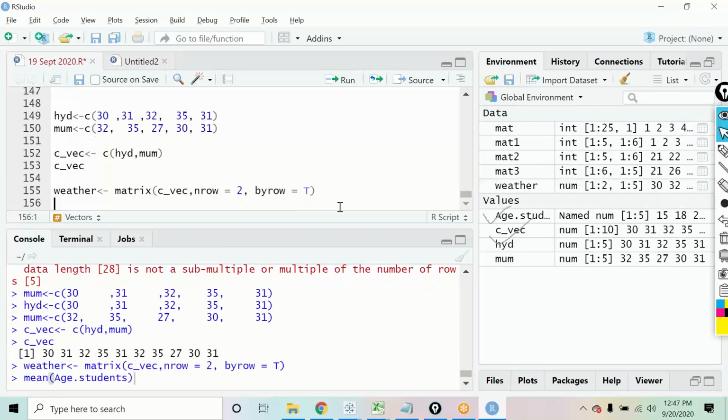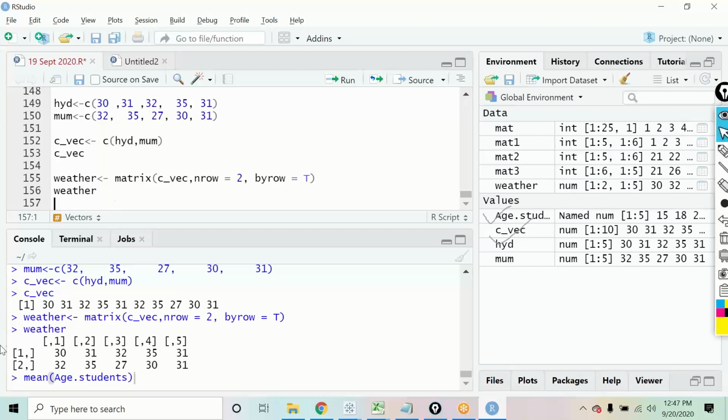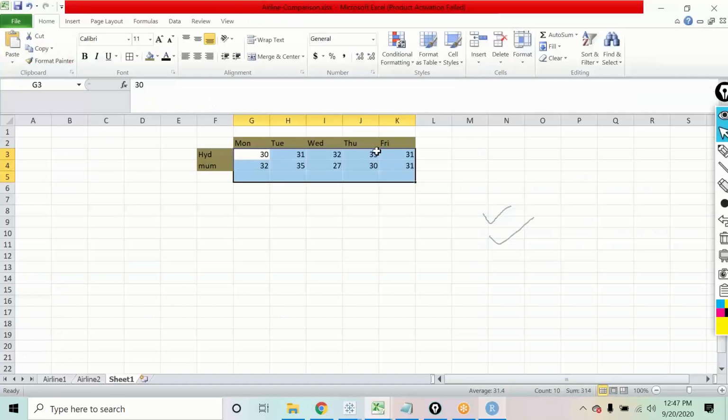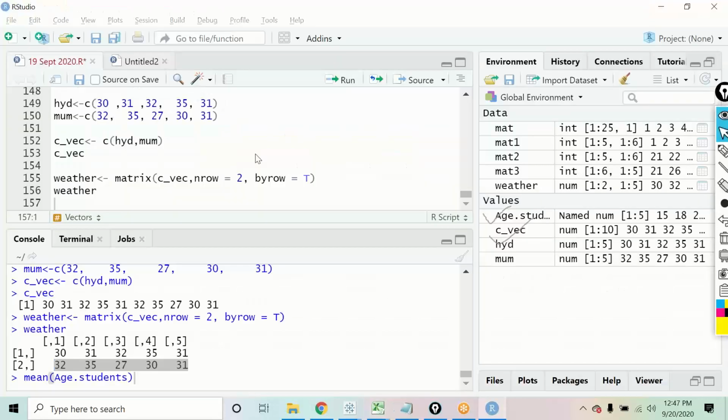That is how you create your matrix, and there you go, your matrix is now ready. Let us check out the output. See, the same output we have got over here, 30, 31, 32, 35, 36. Likewise, we have the same thing which I created over here, now coming over here as well. Got it?